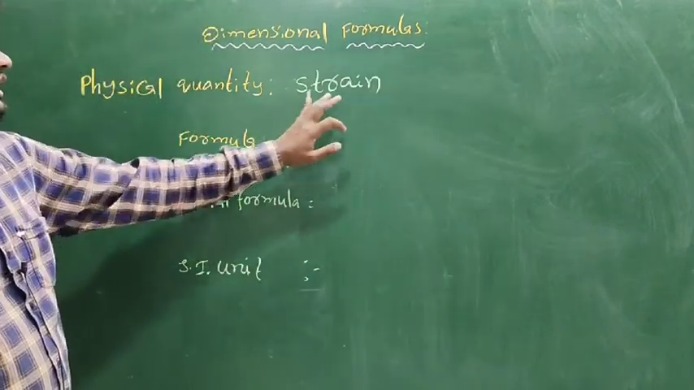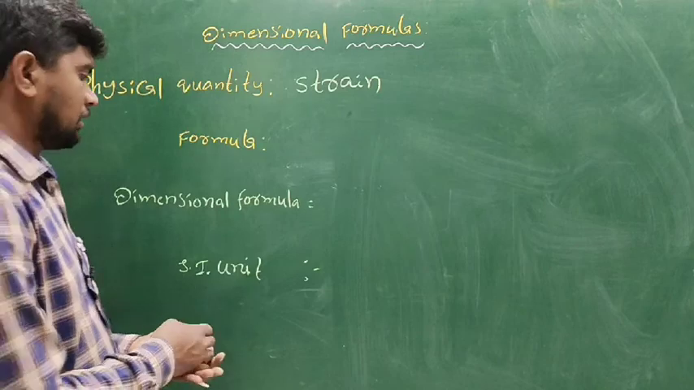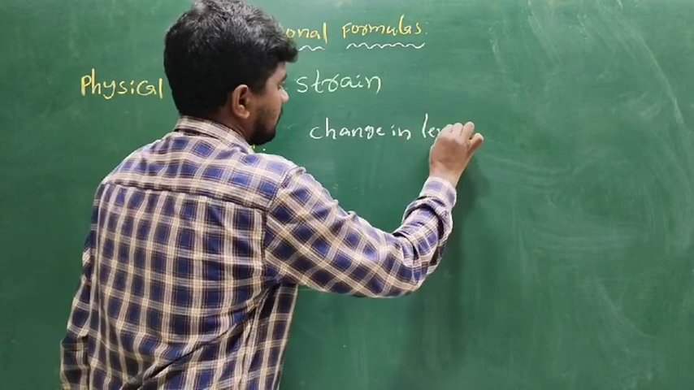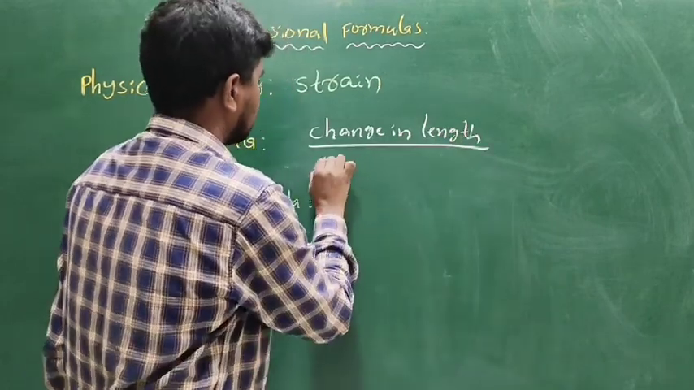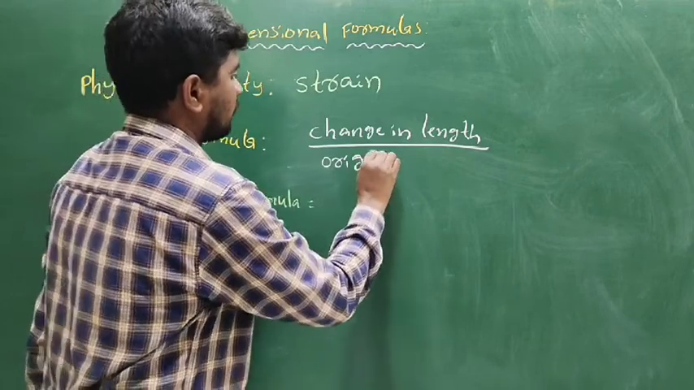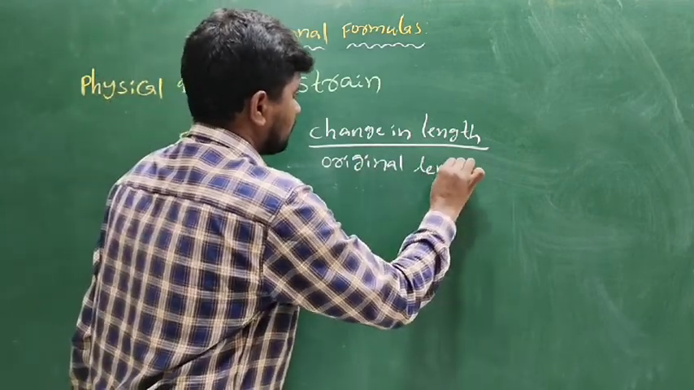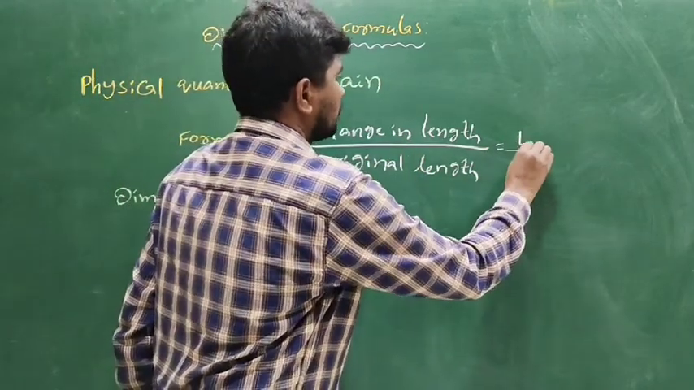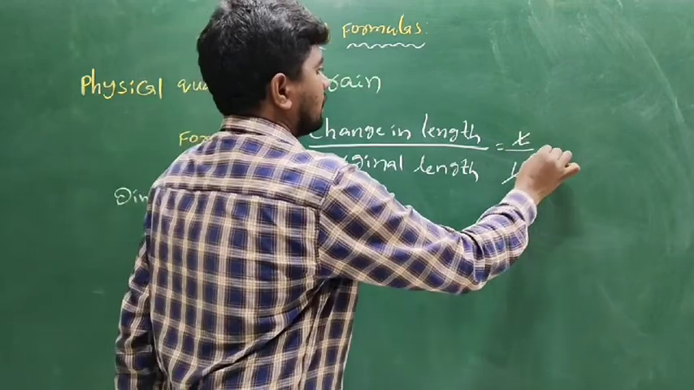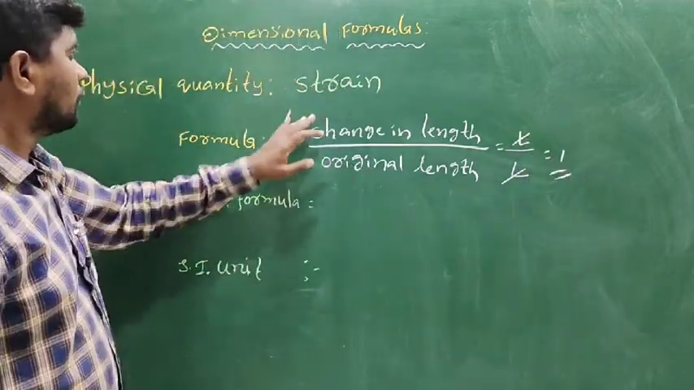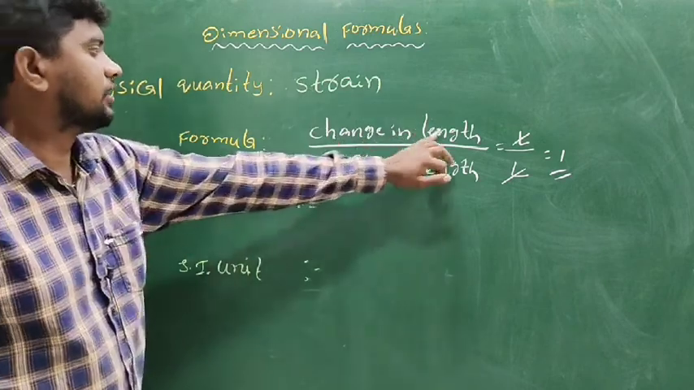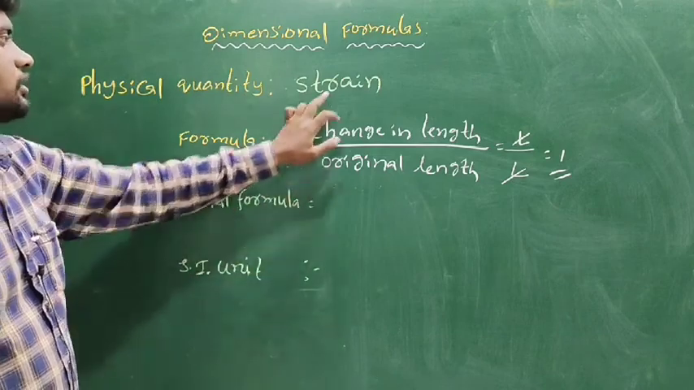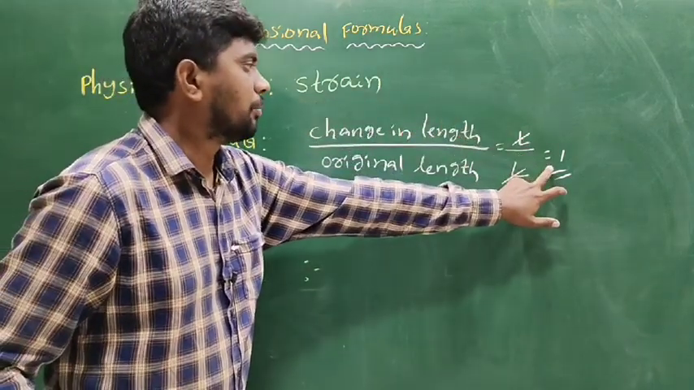Another physical quantity is the strain. Strain formula: change in length by original length. The change in length is l and the original length is L. L cancels, equal to 1. So the formula of strain, change in length by original length, is l by L, equal to 1. So there is no dimensional formula for strain.